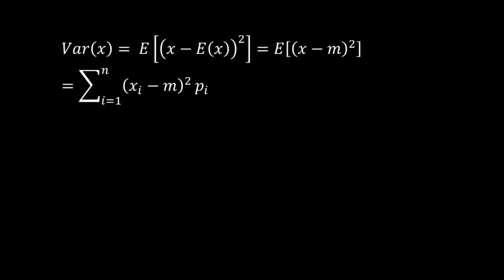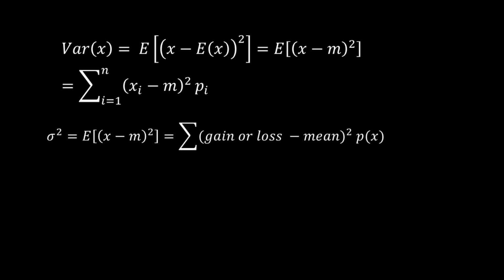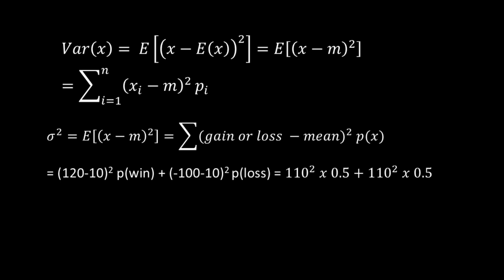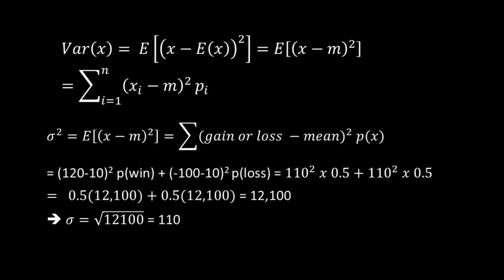Therefore, the variance is equal to the gain or loss squared times the probability, and then sum it all up. And for that, we have 110 squared times 0.5 plus 110 squared times 0.5, which gives a variance of 12,100, and therefore the standard deviation is the square root of 12,100, or just 110.